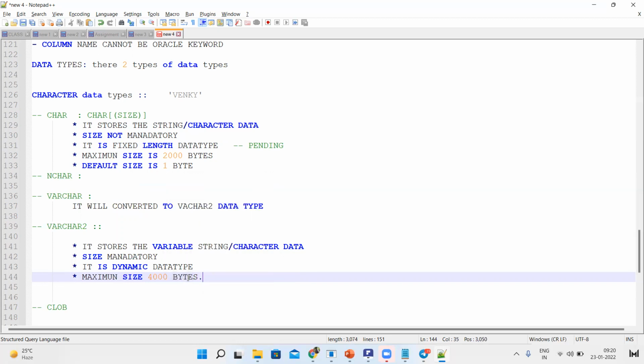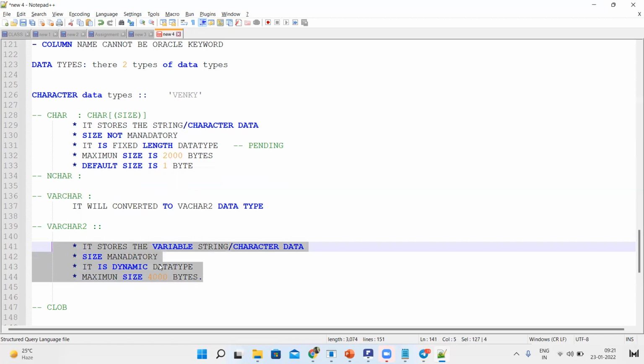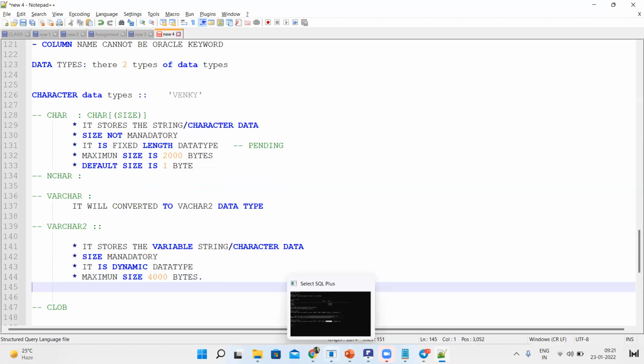So here, why is there no default size? Because size is mandatory. So you can't ignore it and just write varchar2. If you declare it, then it will take the default size. Here we can't declare it, right? So that's the reason there is no default size for this. Okay. So it is stored.